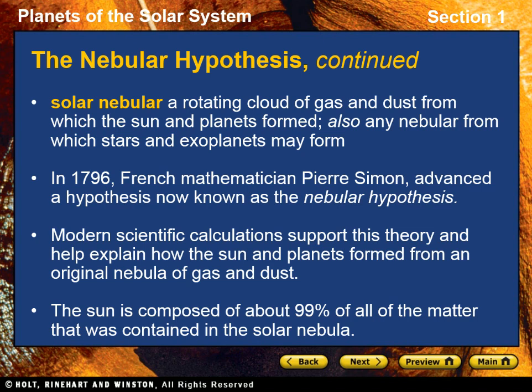Energy from collisions and pressure from gravity caused the center of the solar nebula to become hotter and denser. When the temperature at the center became high enough, about 10 million degrees Celsius, hydrogen fusion began. A star, which is now called the Sun or Sol, formed. The Sun is composed of about 99% of all of the matter that was contained in that solar nebula.